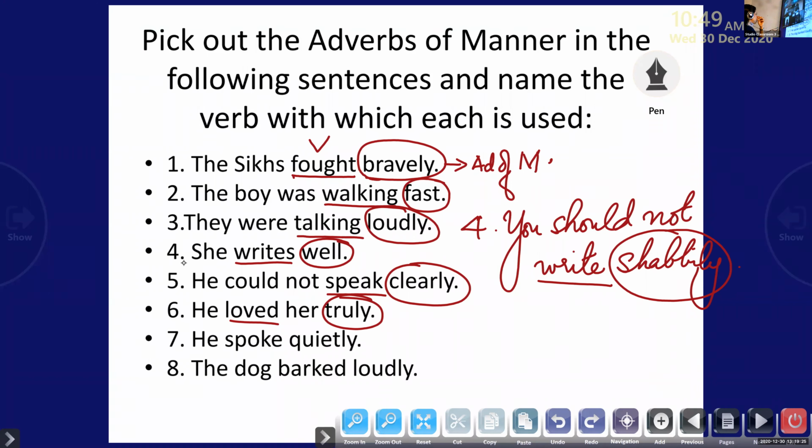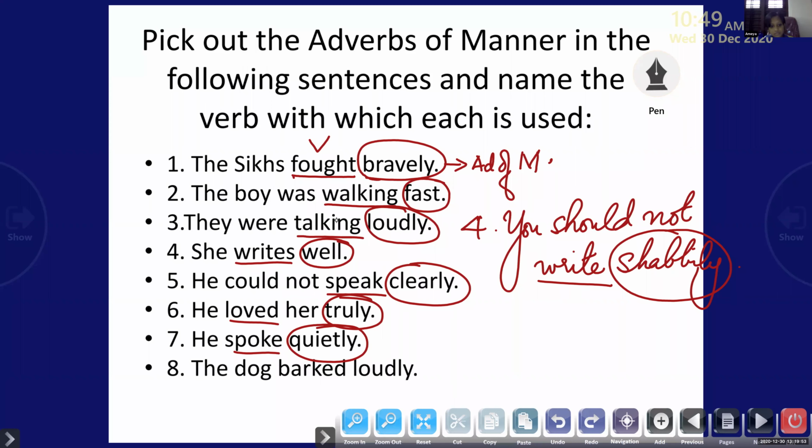Yes, Amaya, come on. Do it fast. Do the next question, Amaya. Seventh question. He spoke quietly. So which is the adverb of manner there? Quietly. Yes, very good. Quietly is the adverb of manner there. It describes the verb spoke. Very good.